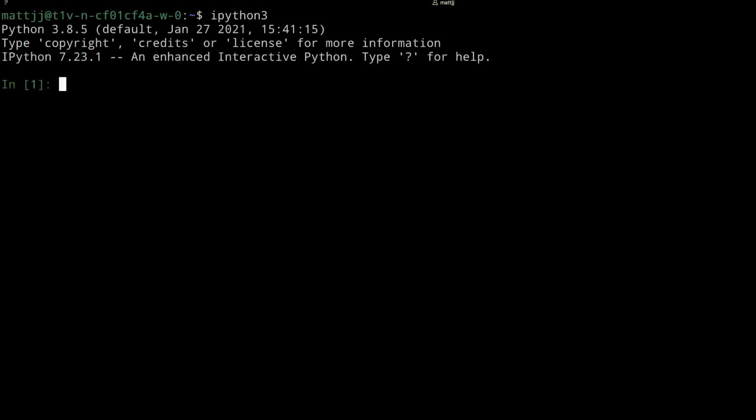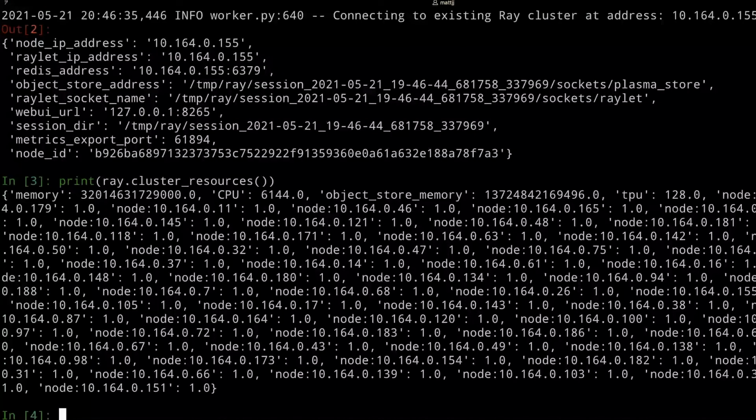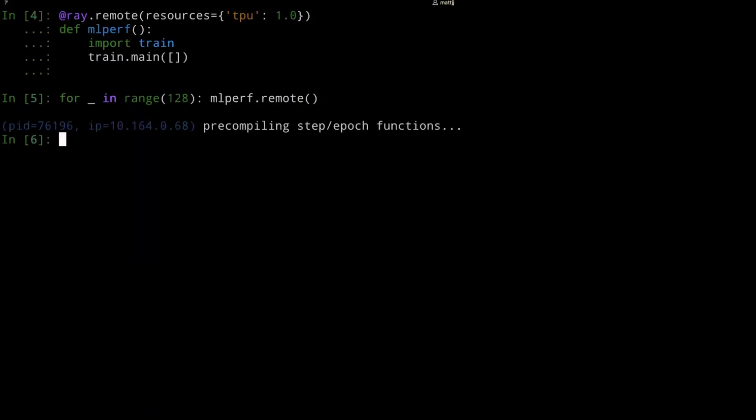So we're SSH'd into one of our worker nodes here. We're going to import Ray and just initialize a Ray cluster. So we already have Ray running on all these 128 TPU worker nodes. So we're connected to 1,024 TPU cores. And we're just going to write a simple Ray function that's going to import our MLPerf training code and run it. And we've set this up so that we'll call this 128 times for all the 128 hosts. Ray will balance that onto all the different worker machines, and then we'll start running things.